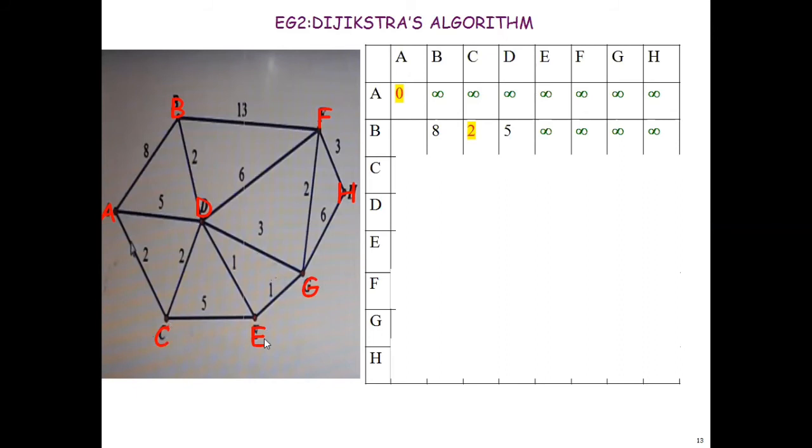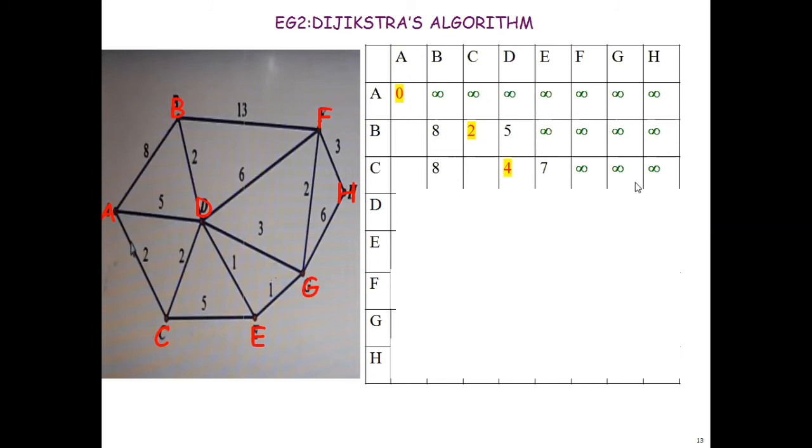And C to E, this distance was 5. So C to E will be 5 plus 2, that is 7. E has the weight infinity, that will be updated to 7. So D has been updated to 2 plus 2, 4, and E has been updated to 5 plus 2, 7. Remaining, there is no direct connection with C, so we are not considering those.